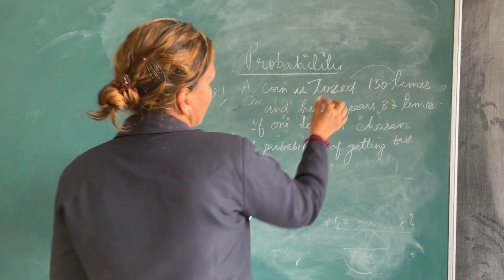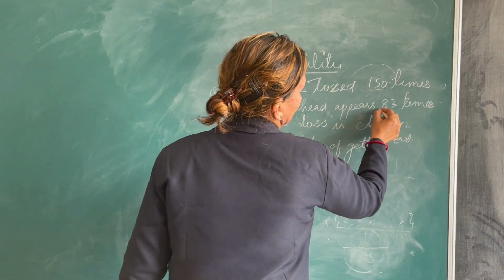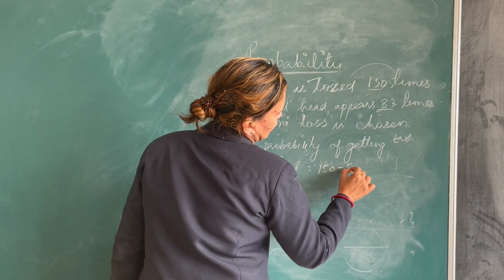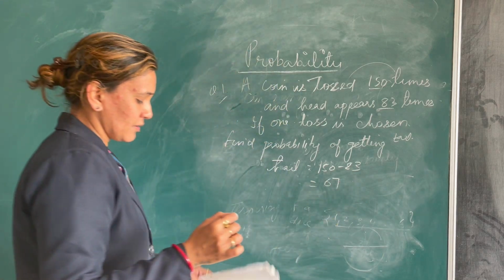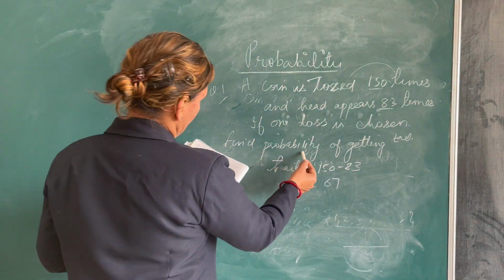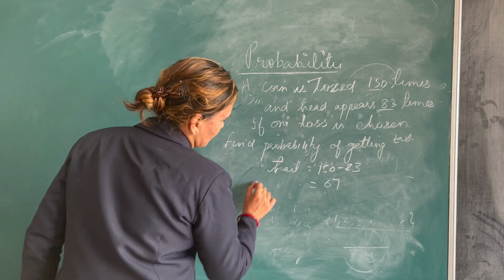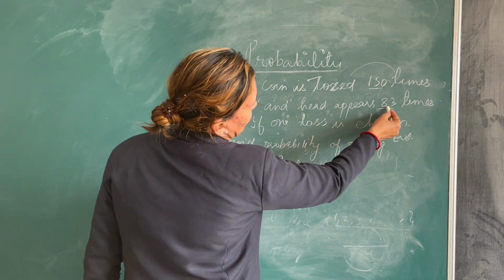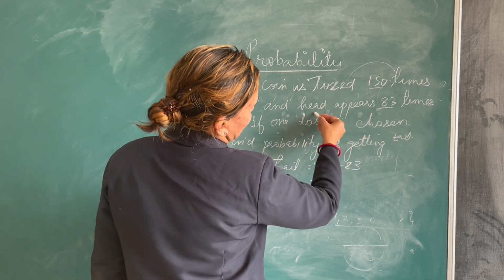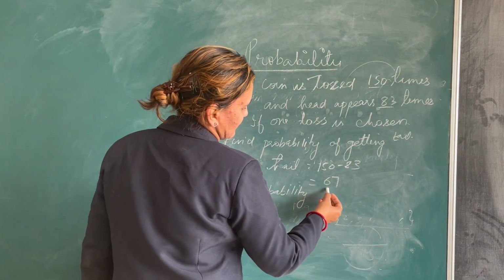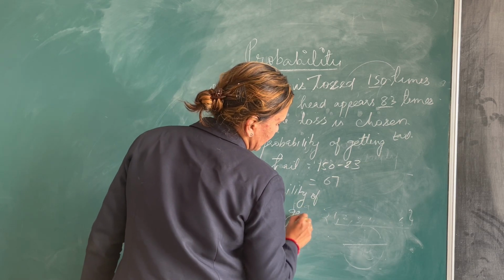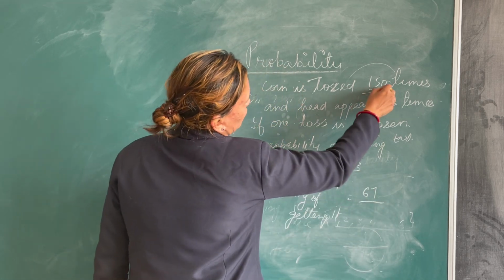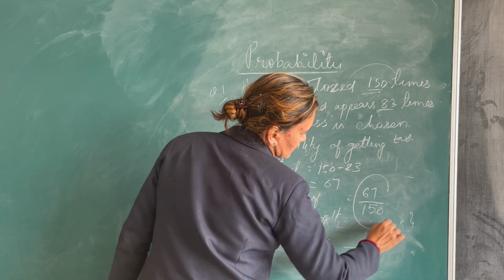Now, how many times has it been tossed? 150 times, and 83 times head has occurred. So tail is going to be 150 minus 83, that is 67, right? That means tail has occurred 67 times. And what is the probability finally? Again it is favorable outcomes divided by total outcomes, which was 150. So the probability is 67 by 150. That is your answer.